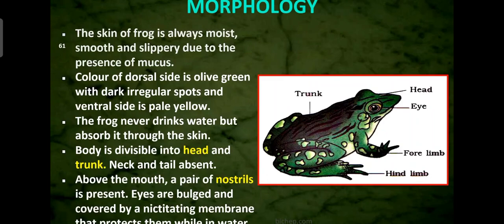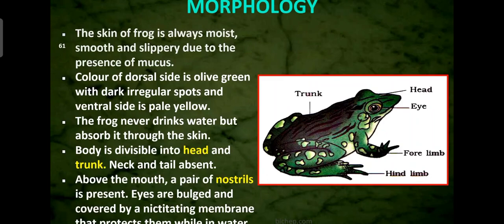The color of dorsal side is olive green with dark irregular spots. You can see in the picture. And ventral side is pale yellow color. Then the frog never drinks water but absorbs it through the skin. The skin is always moist because it is absorbing the water, but it never drinks the water through the mouth.